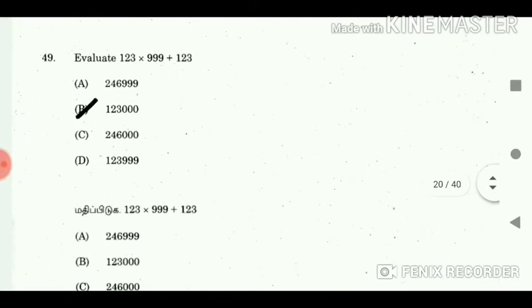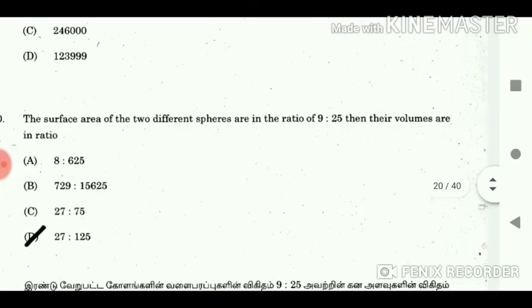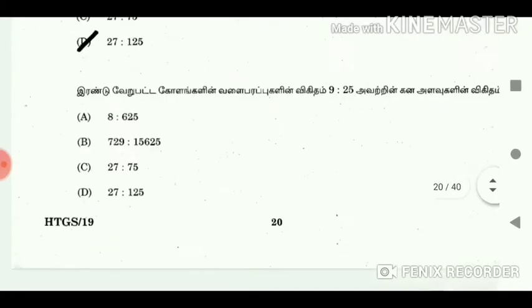49. Evaluate 123 into 999 plus 123. Answer B. 50. The surface areas of two different spheres are in the ratio of 9:25, then their volumes are in the ratio. Answer 27:125.